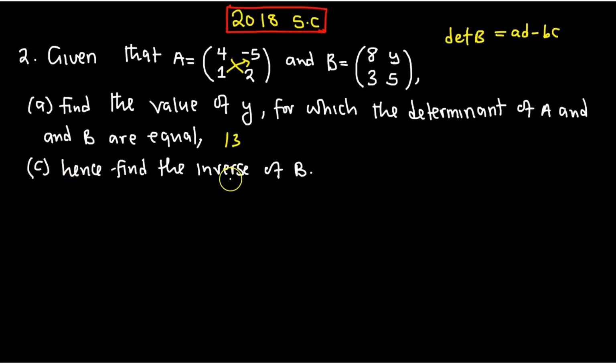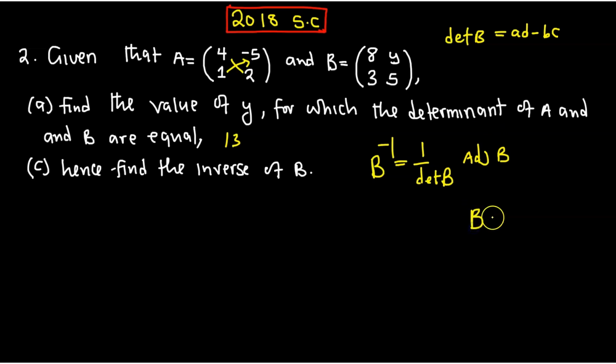Mostly, "hence or otherwise find the inverse." So let us see how we can find the inverse. Previously I said, for you to find the inverse, what do you need? The formula is: inverse of B, which is B inverse, is equal to 1 over the determinant of B, multiplied by the adjoint of B. Now, what did I say? How do you find the adjoint?